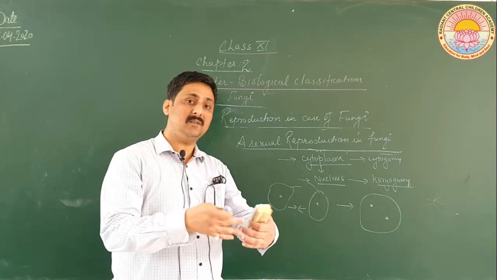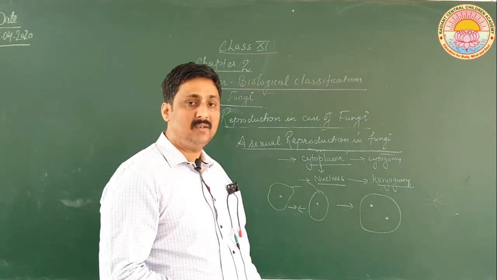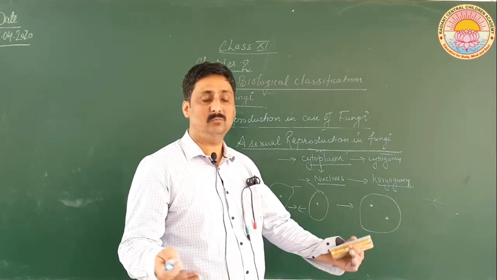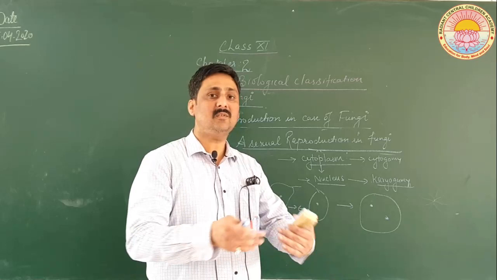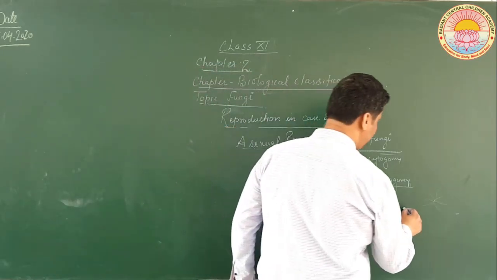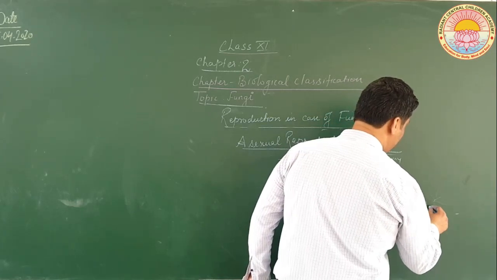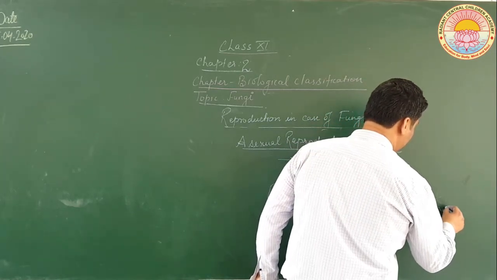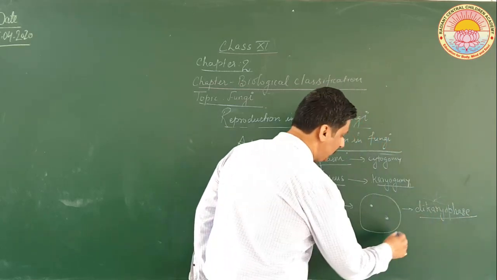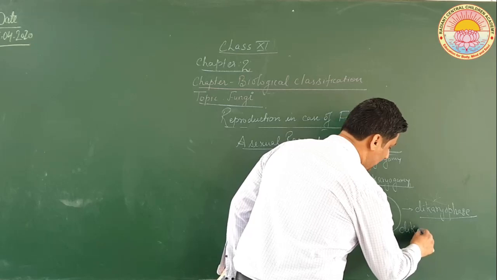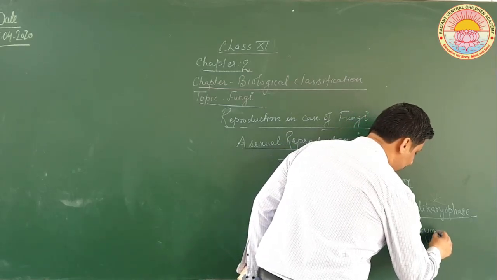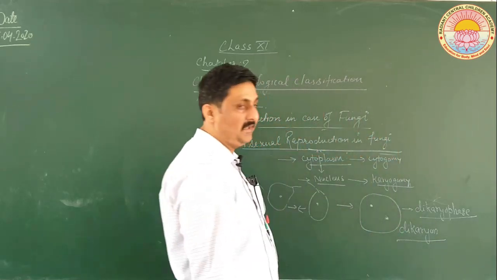Though the cytoplasm of the two cells has united, the nuclei have not undergone fusion. In this condition, this phase is called dikaryophase, and this condition is called dikaryon.